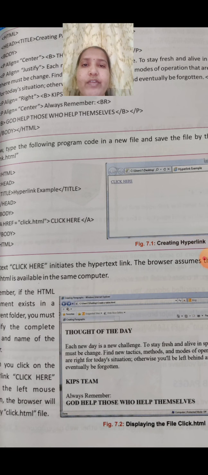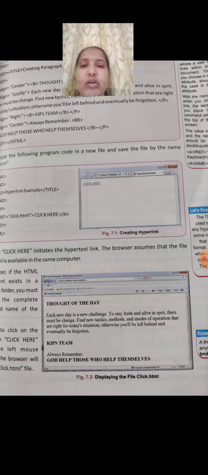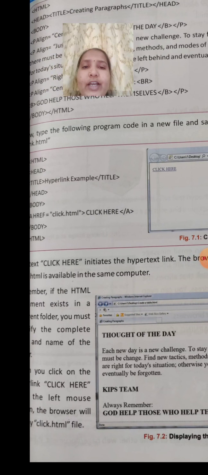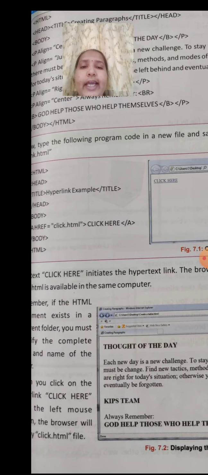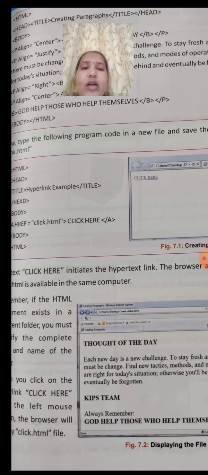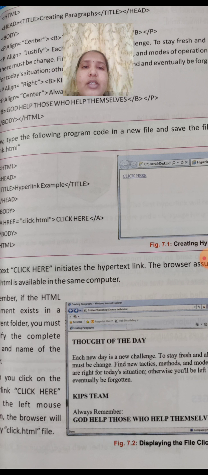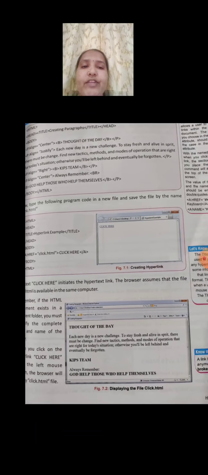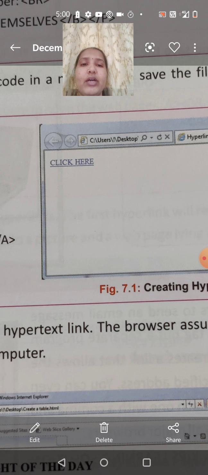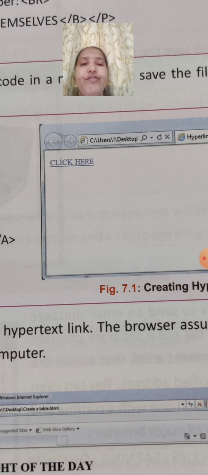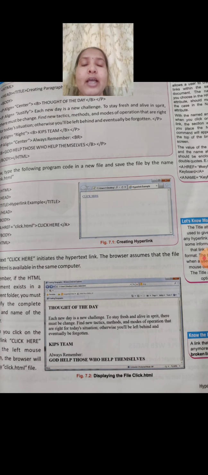See here, they have given an example, go through the book. See here they have given HTML, head, type hyperlink, title, they have closed. Here a href equal to click.html. What they have written here: click here, and close the anchor tag. See here in the window, click here, how it looks. The color of the text is going to change to blue, and it will be underlined. If we click on the click here word, another web page is going to open. That is by using an anchor tag.